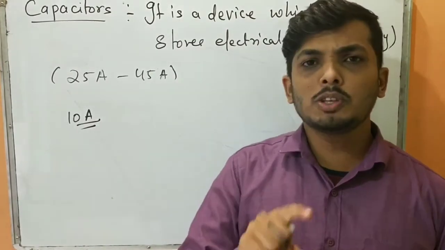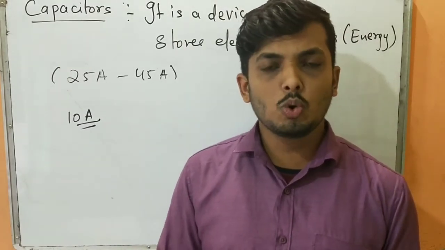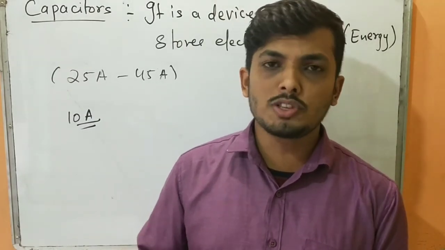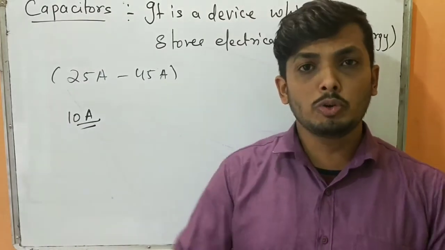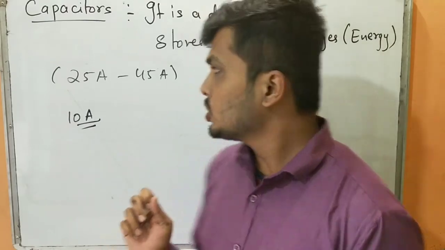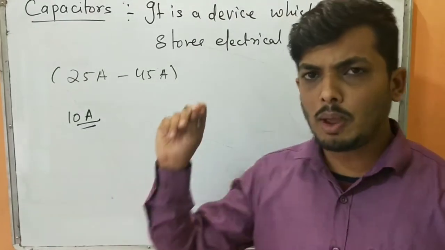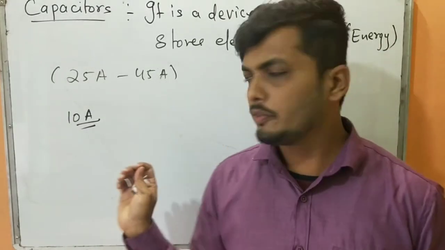That is the only difference between a battery and a capacitor: a battery is going to give you a minimum or constant supply of energy, whereas a capacitor will give you a bulk of energy at once and it will discharge. Clear? Step by step we are going to study how a battery is totally different from a capacitor, and how a capacitor is totally independent of the battery.